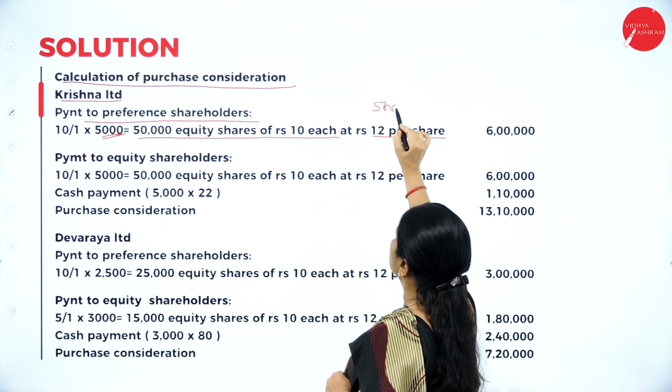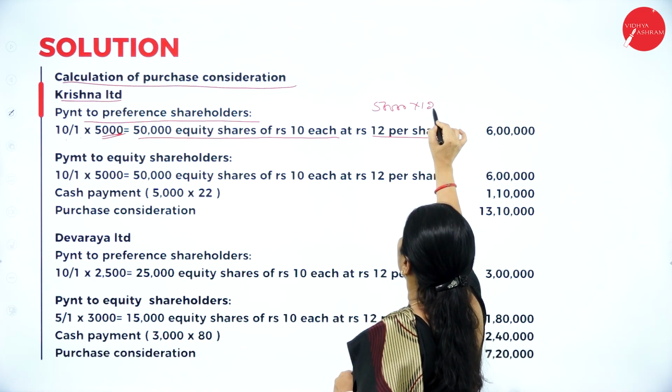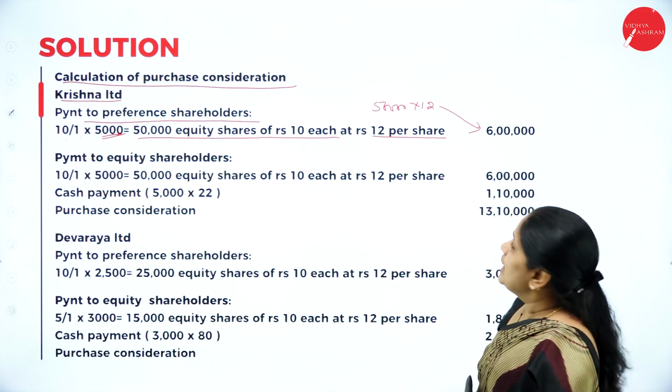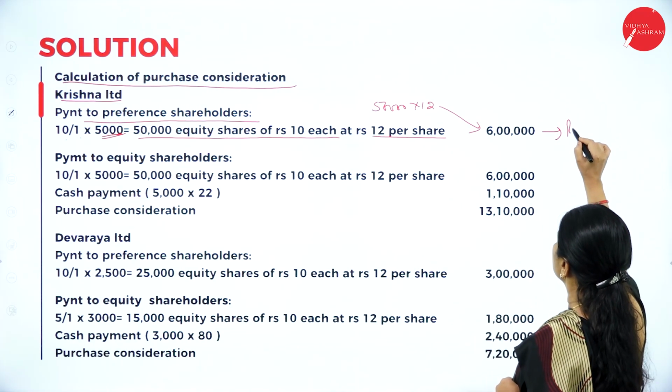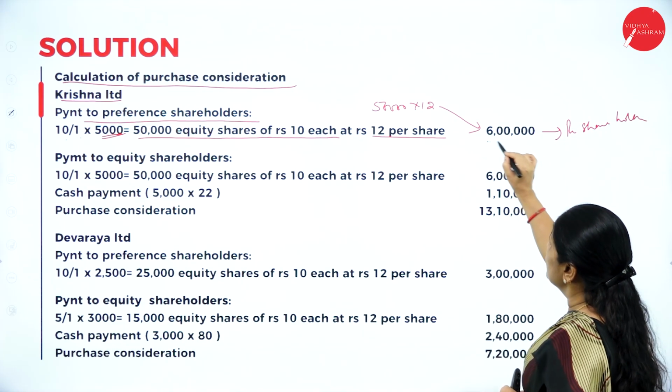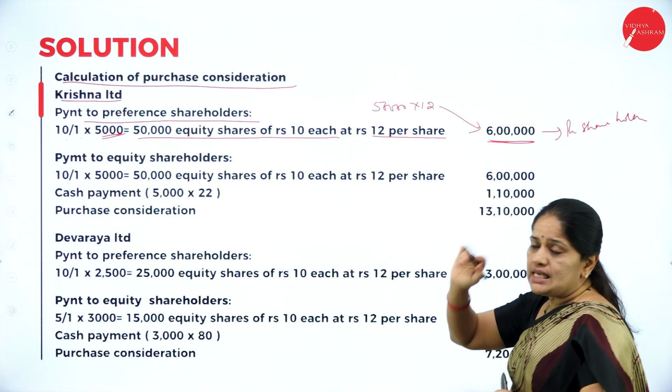So, 50,000 into 12 is 6 lakhs. So, this is the payment made to preference shareholders. Preference shareholders are getting shares worth rupees 6 lakhs.